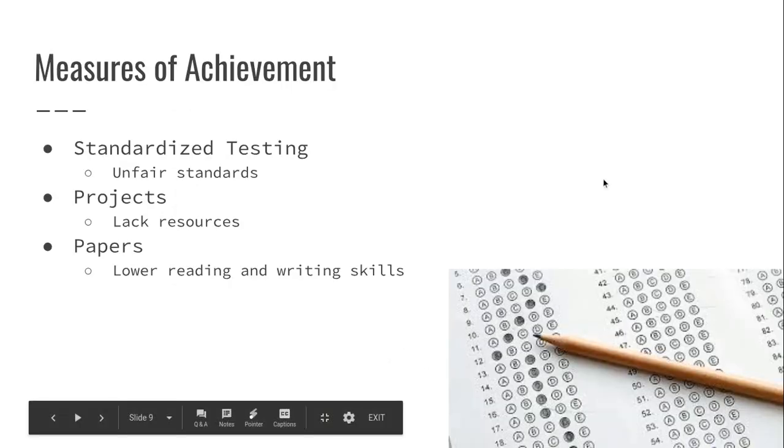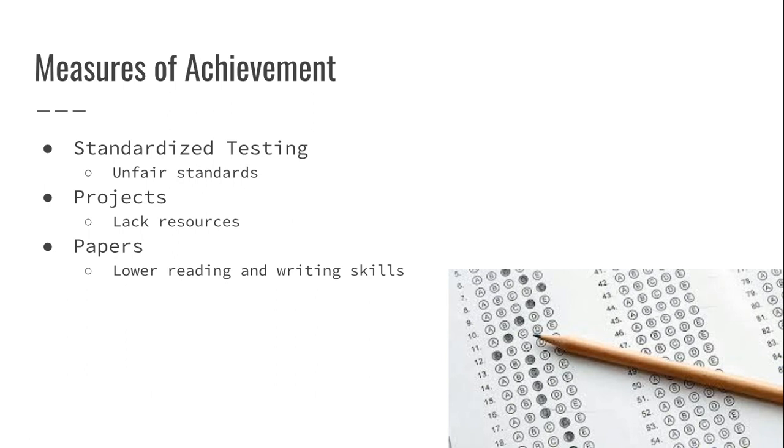So measures of achievement, we have standardized testing, projects, and papers. As early childhood educators, future early childhood educators, we know that standardized testing isn't necessarily a fair or good way of assessing a child. A child in poverty, just to put in perspective, comes into kindergarten with so much less knowledge that scientists say they're about 2.5 years behind their peers. So standardized testing is going to be an unfair assessment of their learning because they're already so far behind that, how can you assess them based on where everyone else is at, you know?